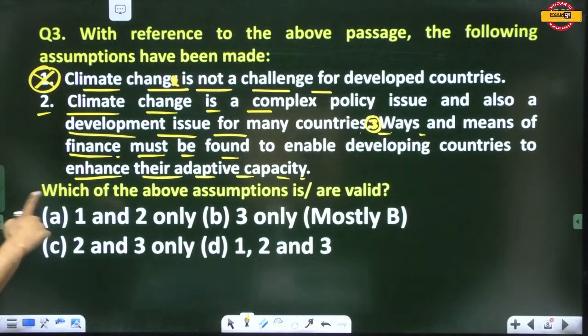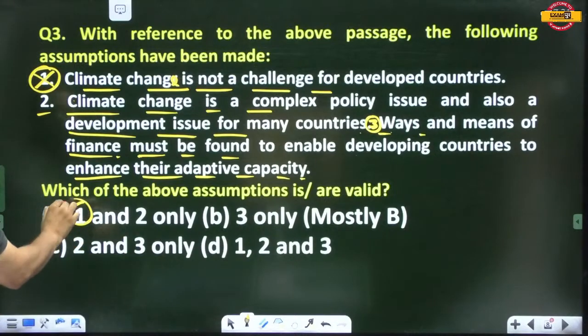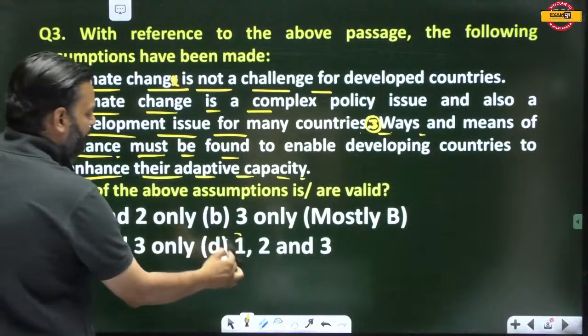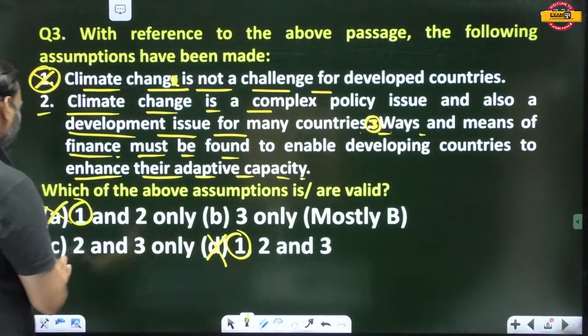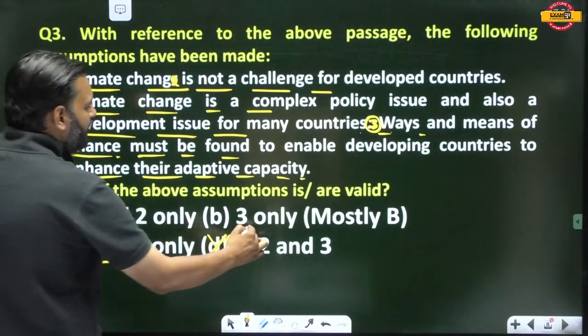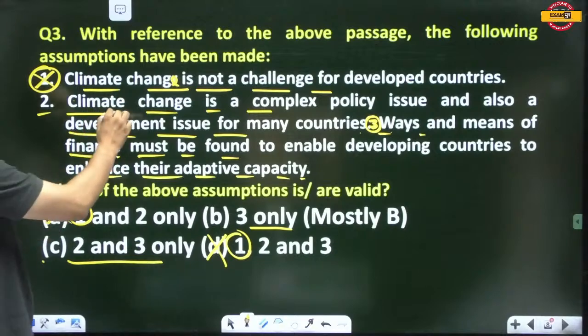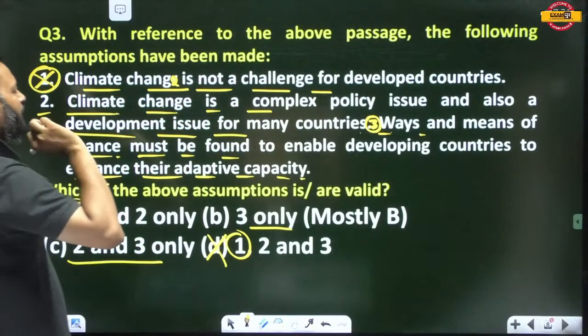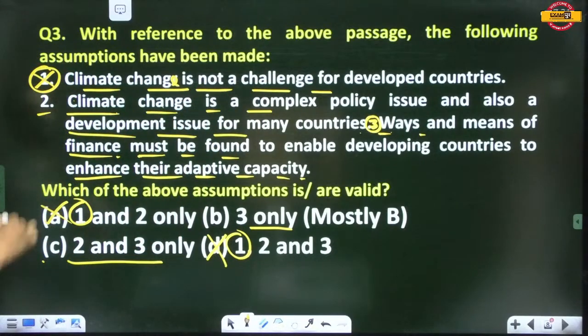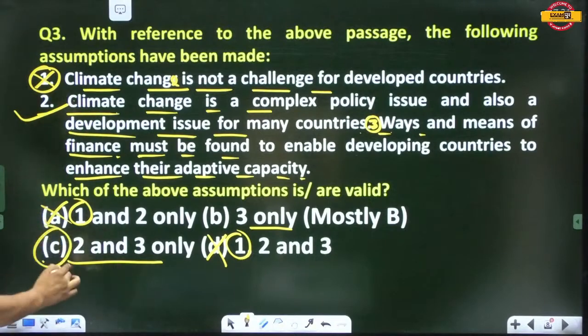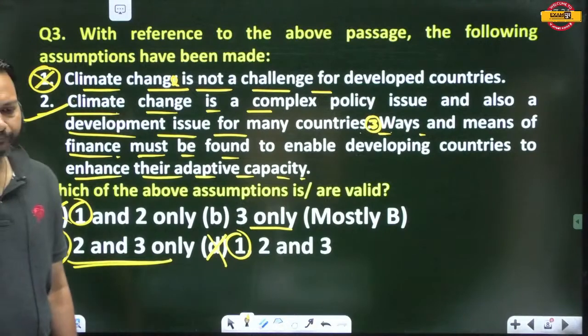Now see how many options have the first statement. Here first, eliminate this. Here first, eliminate this. Now we have two options left, 2 and 3, and 3 only. So the second one, climate change is a complex policy issue and also a development issue for many countries. This statement is true. So that's why the answer would be C. Okay.